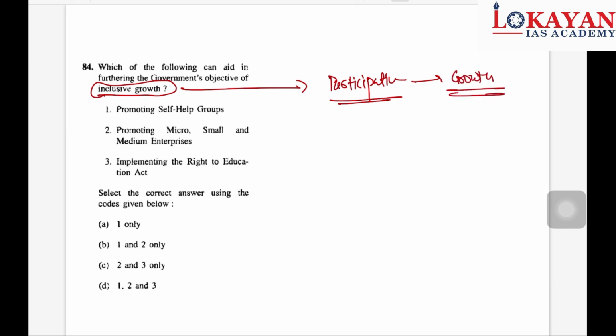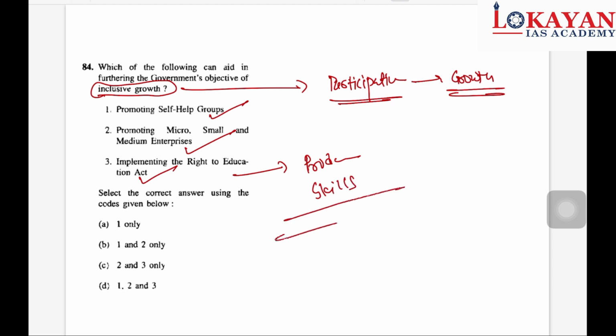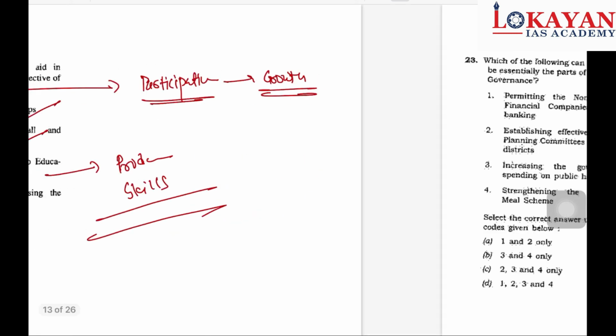Each and every sector has participated for their own growth. Promoting self-help groups, obviously correct. Promoting MSMEs, yes, this is also correct. Implementing RTE, this is also correct, because RTE will impart education, and education will help to increase their productivity and to gain skills. There will be inclusive growth. So 1, 2, 3 is the correct option.